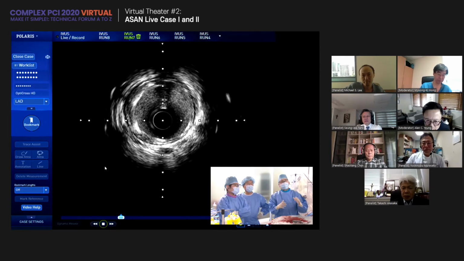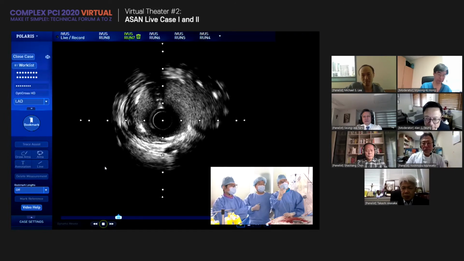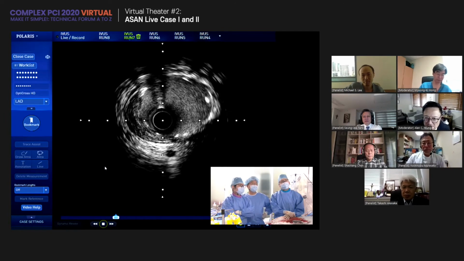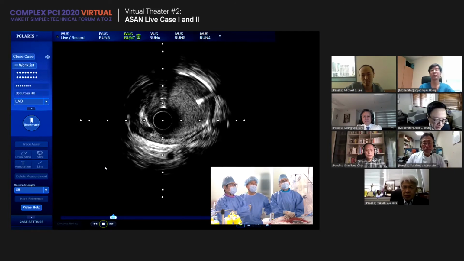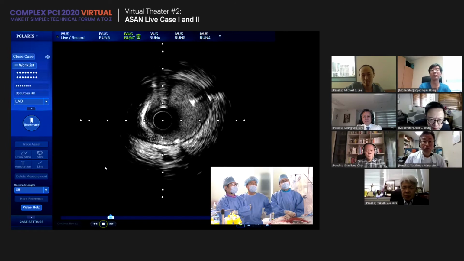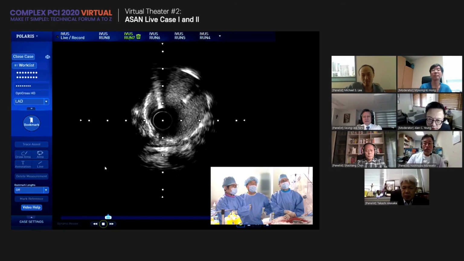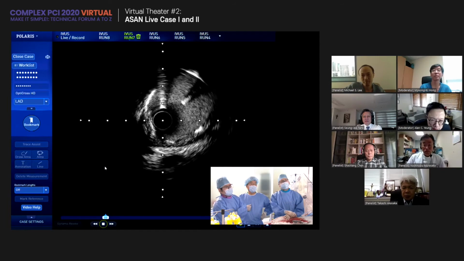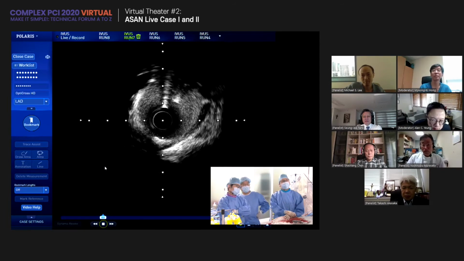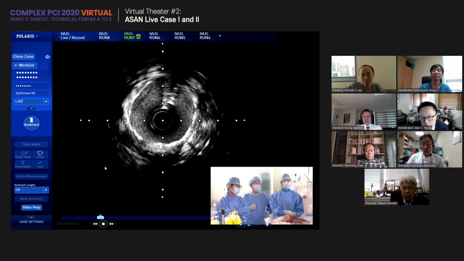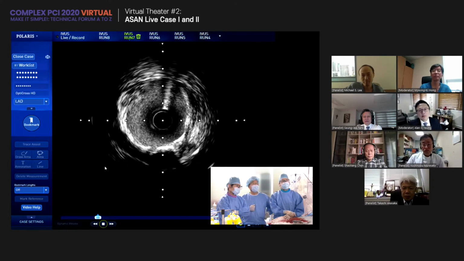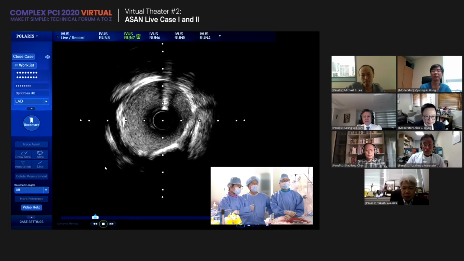One, two, three, already four. Larger, almost 4. The diagonal branch comes in from here, and there's almost no carina. The circumflex ostium is visible. As you can see, it's widely opened. And this main tightest area is well opened. The lumen area is more than 10.